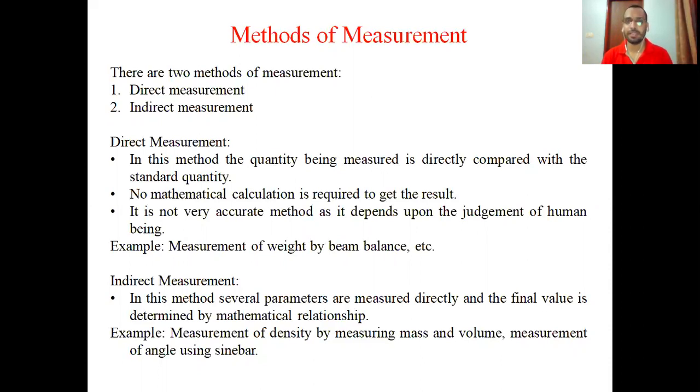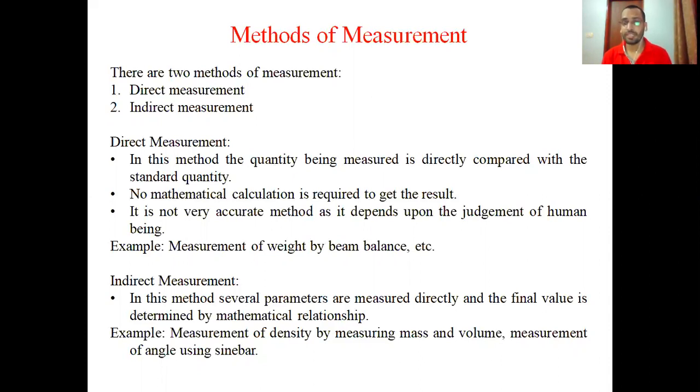In the indirect method, let us take the example of area measurement of a triangle. For this, we should know the height of the triangle and the base of the triangle. And we know that the area is given by half base into height. So we can determine the area of the triangle with the help of half base into height.